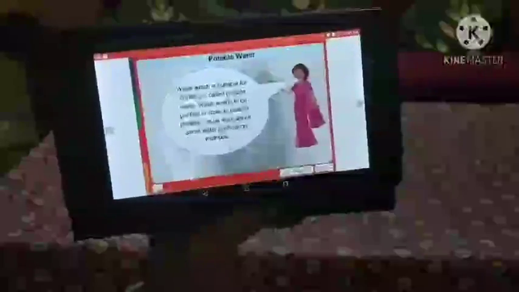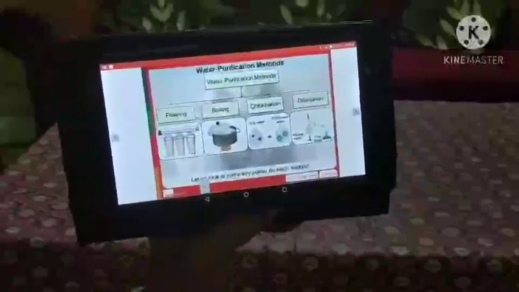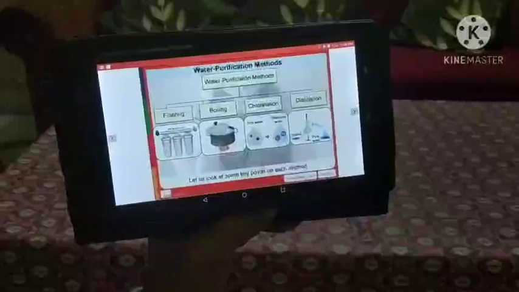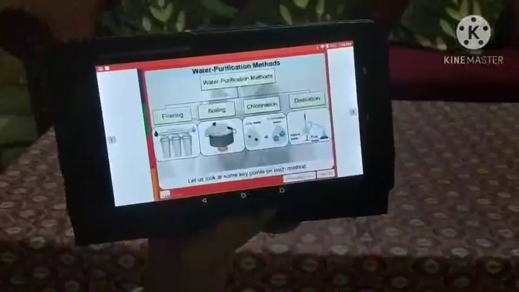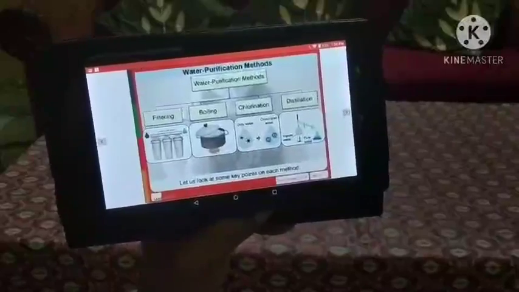What is potable water? Water which is suitable for drinking is called potable water. Water needs to be purified in order to make it potable. Let us learn about some water purification methods. Here you can see one method of water purification.